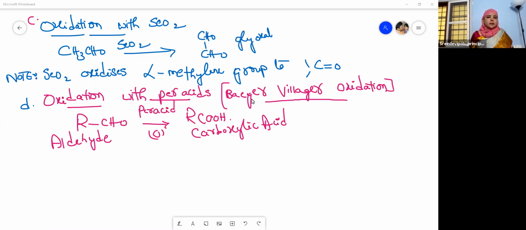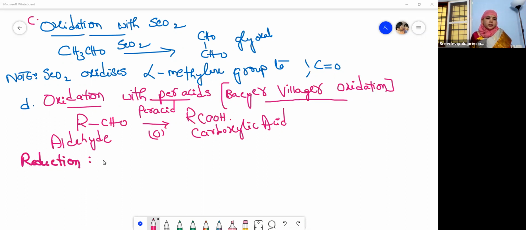Now let us move to the next reaction. As I told you, there is only one reaction left here, that is nothing but reduction, children. So let us see the reduction of aldehydes. What is reduction? Addition of hydrogen, or else removal of oxygen and addition of hydrogen.